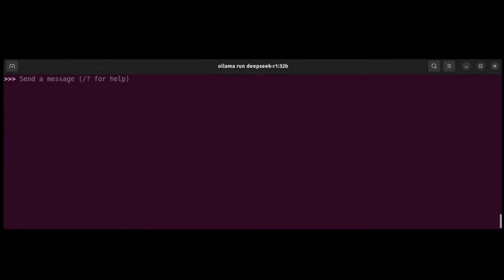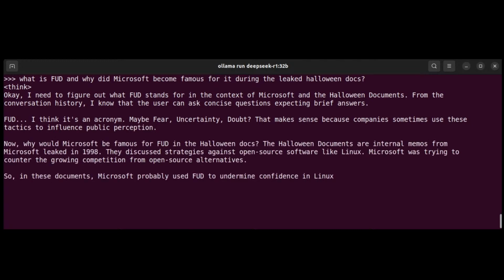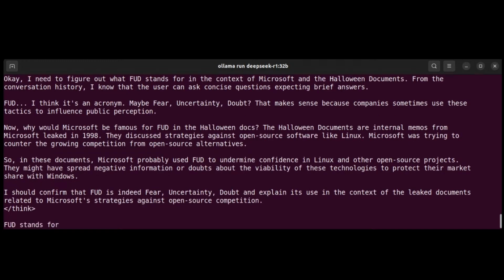Start again. 3, 2, 1. So let's go ahead and ask, what is FUD, and why did Microsoft become famous for it during the leaked Halloween docs? There we go. So now it's going to go through and use its reasoning capability. And so it's going to look at the different things like, hey,